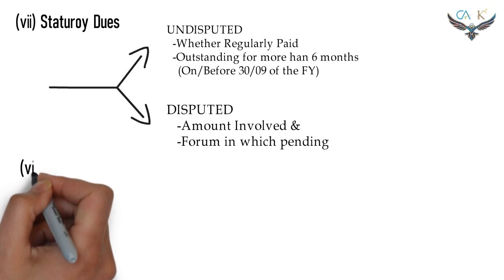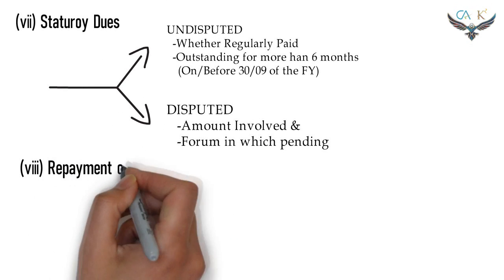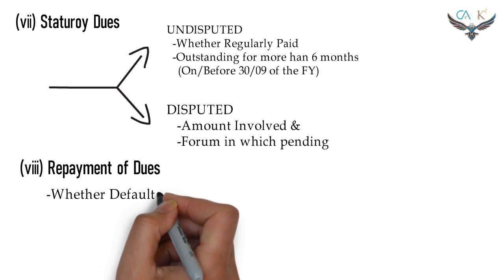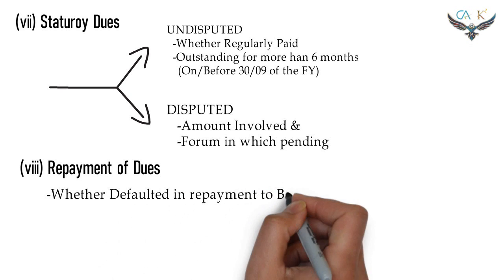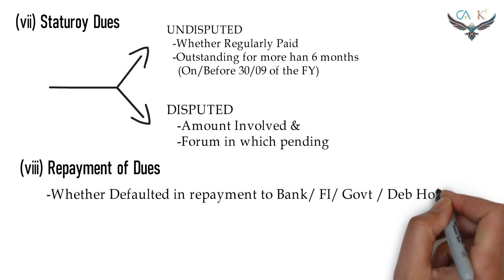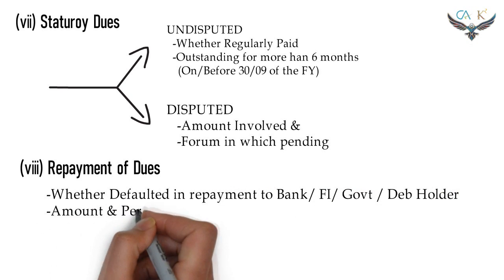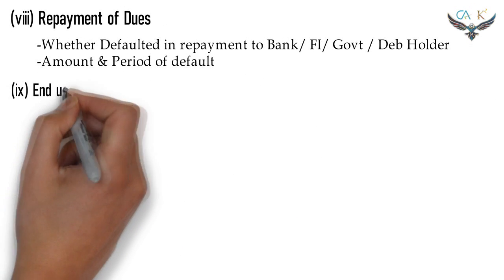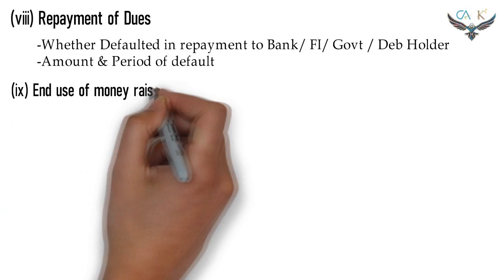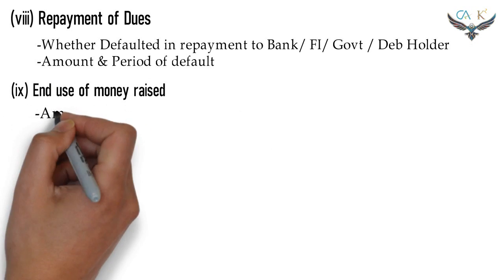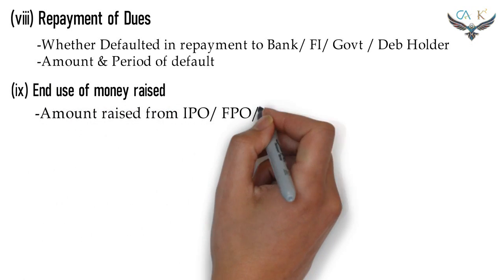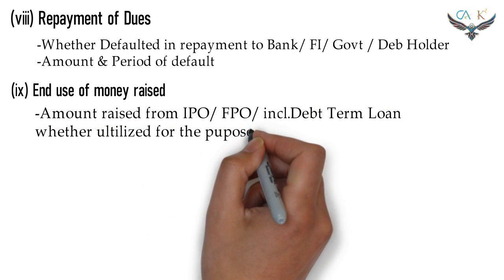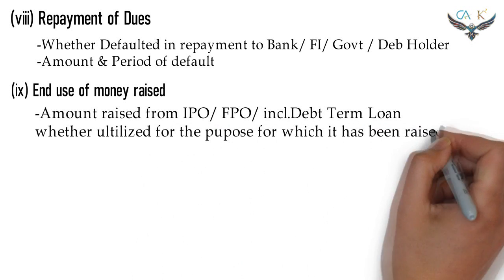Clause 8. The repayment of dues. The following points shall be covered. Whether the company has defaulted in the repayment of dues to bank, financial institutions, government and the debenture holders. If yes, the amount and the period of default shall be mentioned. Clause 9. The end use of money raised. The following points shall be covered. The amount raised from initial public offer, further public offer, including debt, the term loan, whether they have been utilized for the purpose for which it has been raised.